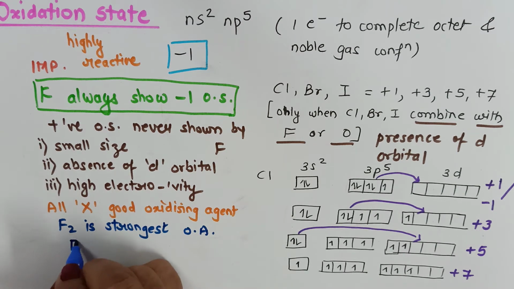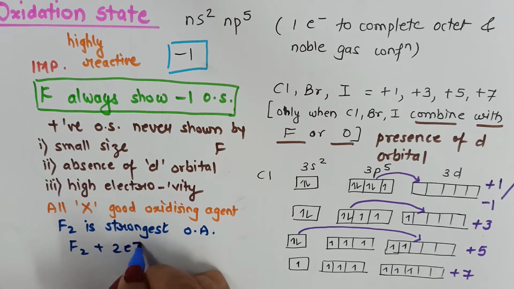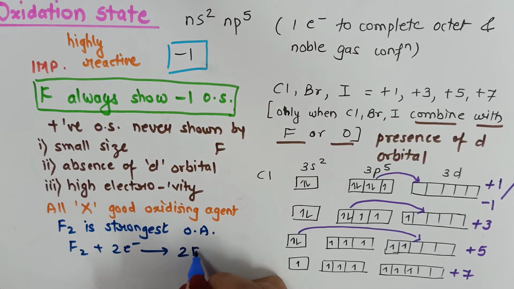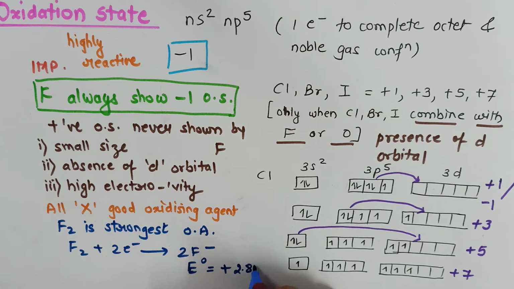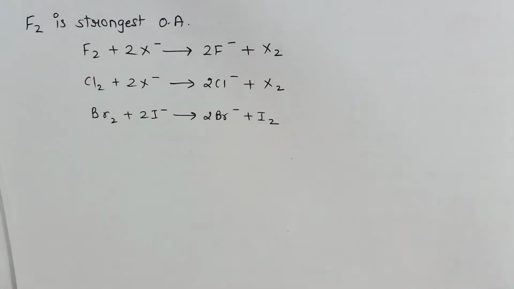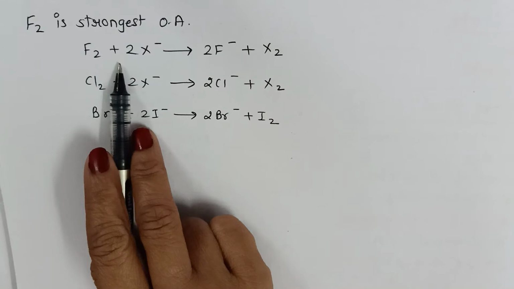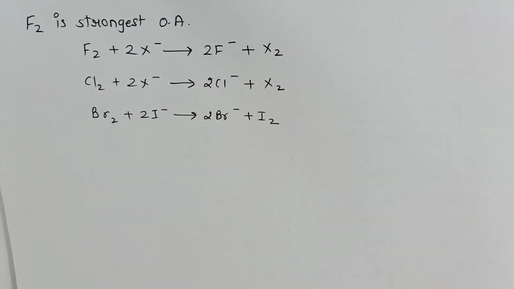Fluorine accepts 2 electrons to complete the octet with its E naught value of +2.87 volt. So the highly positive E naught value explains the strong oxidizing nature of fluorine. So fluorine being the strongest oxidizing agent, it oxidizes other halide ions in solution or even in the solid phase.